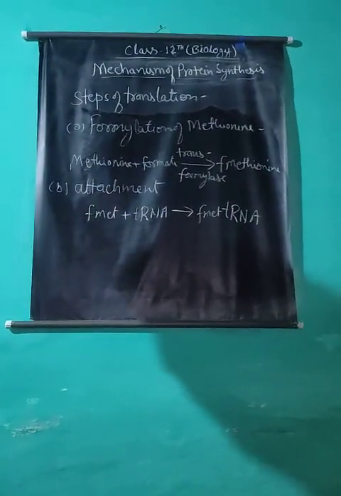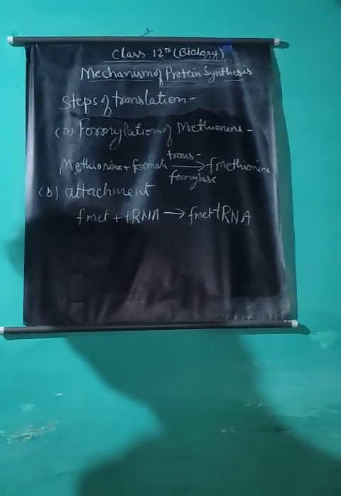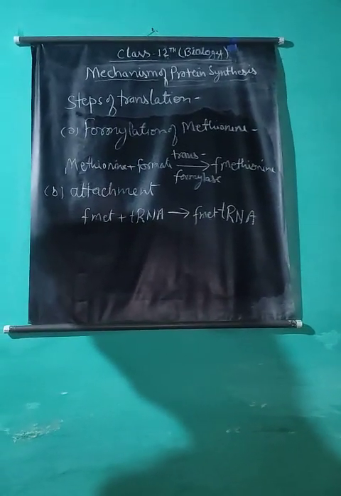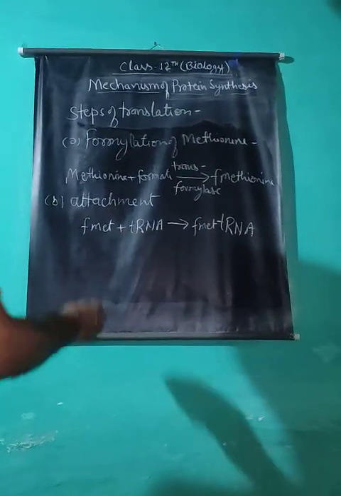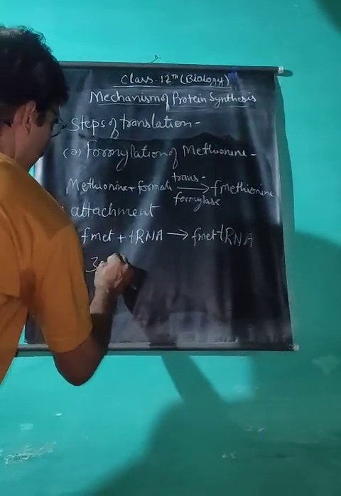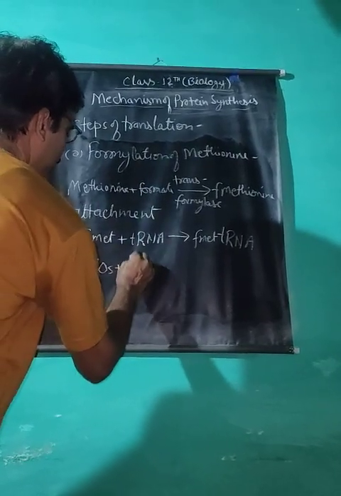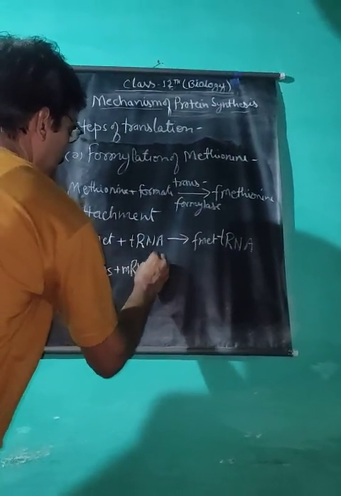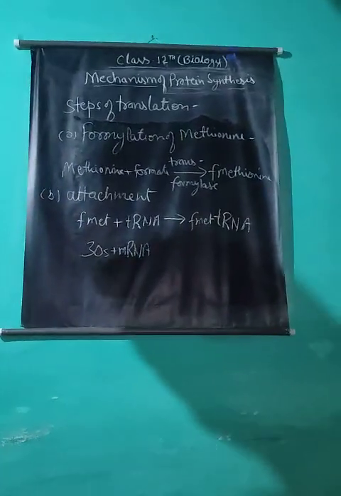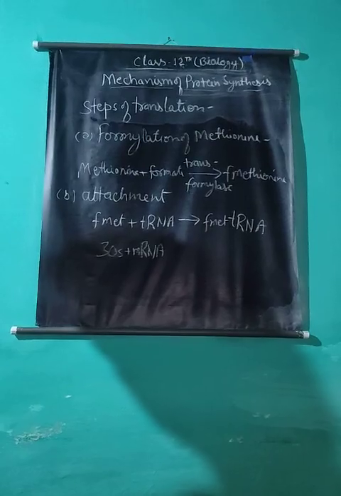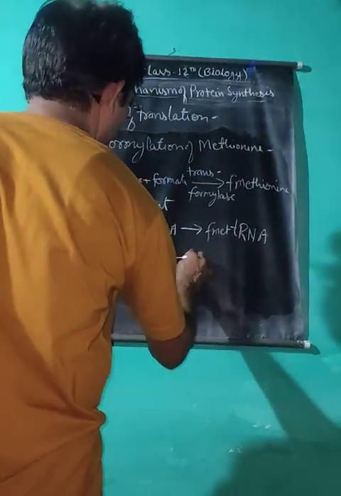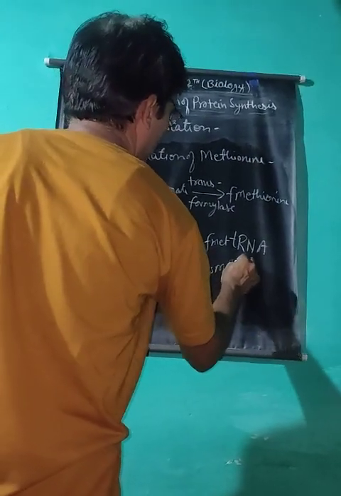Binding of messenger RNA with the smaller subunit, 30S, of the ribosome takes place. At the same time, messenger RNA combines with the smaller subunit of ribosomes, 30S, to form the 30S mRNA complex.